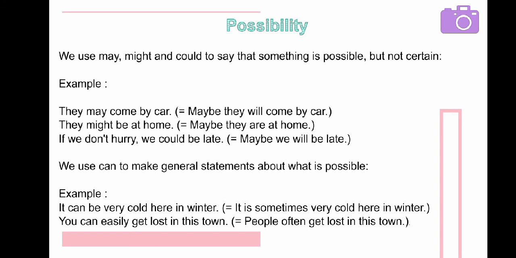If we don't hurry, we might be late. Maybe we'll be late. We use can to make general statements about what is possible. An example, it can be very cold here in winter. You can easily get lost in this town.